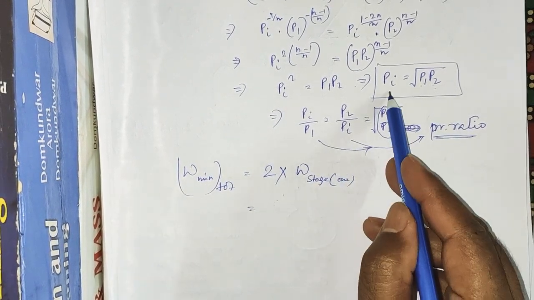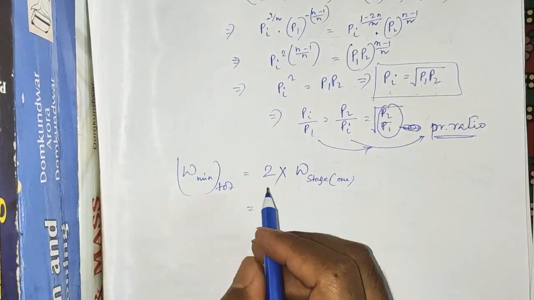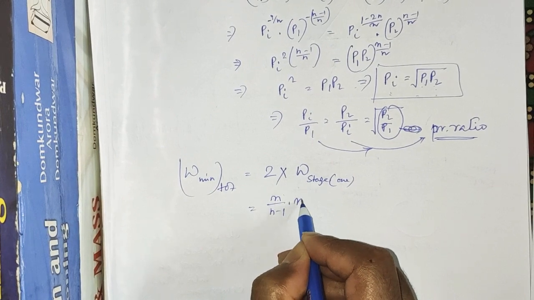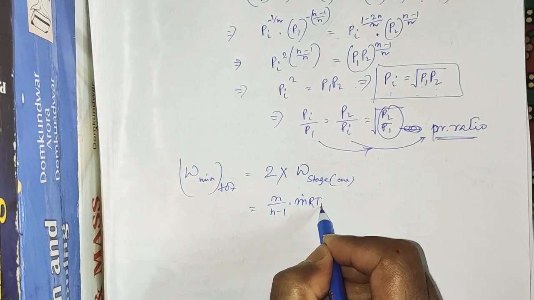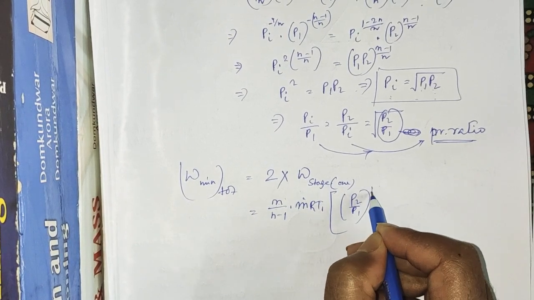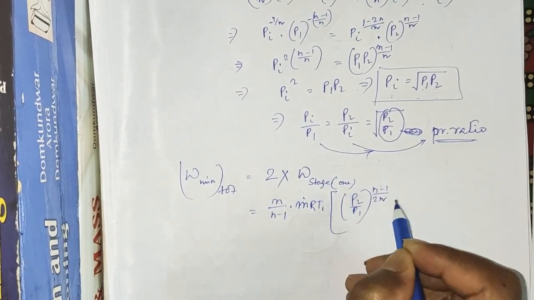If we put the value Pi equal to the square root of P1 P2 in the main expression, that will be n by n minus 1 m dot R T1, (P2 by P1) to the power (n minus 1) by 2n.